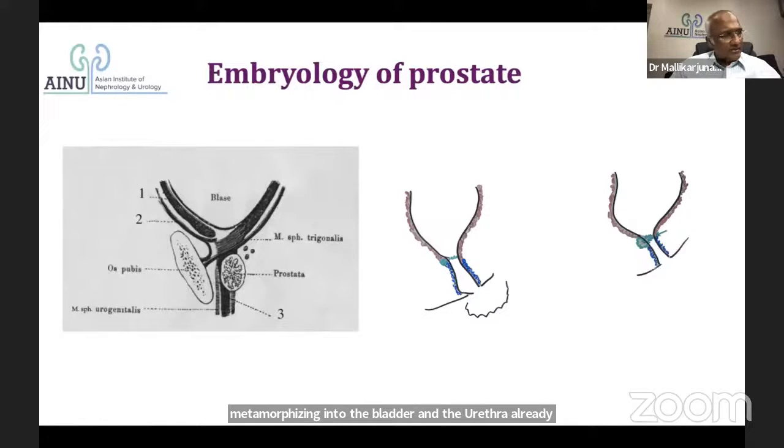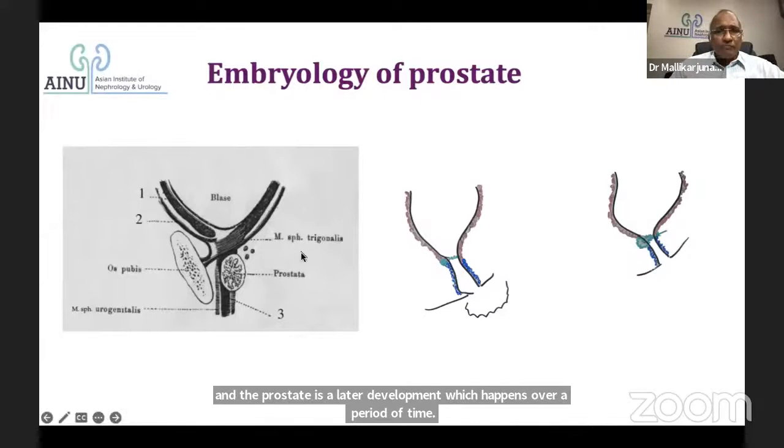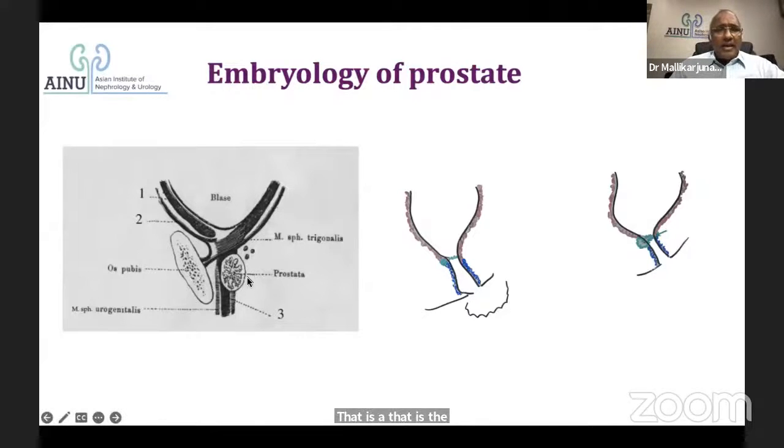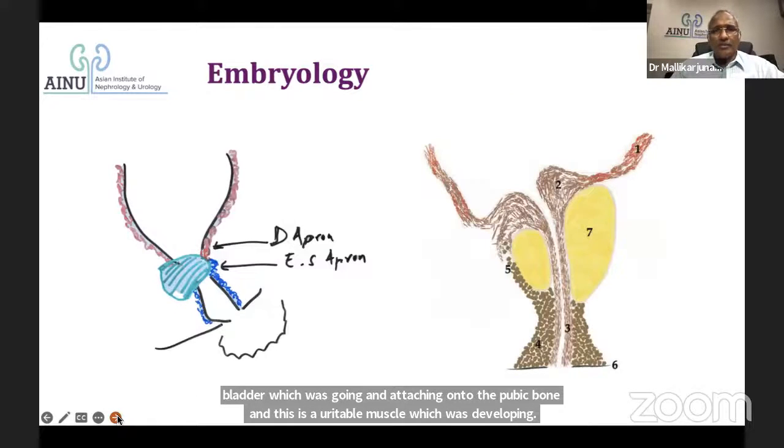That is the thing you need to see. And this is the prostate, and this is the muscle of the bladder which was going and attaching onto the pubic bone, and this is a urethral muscle which was developing. So you understood this point. Let us come to the later points.